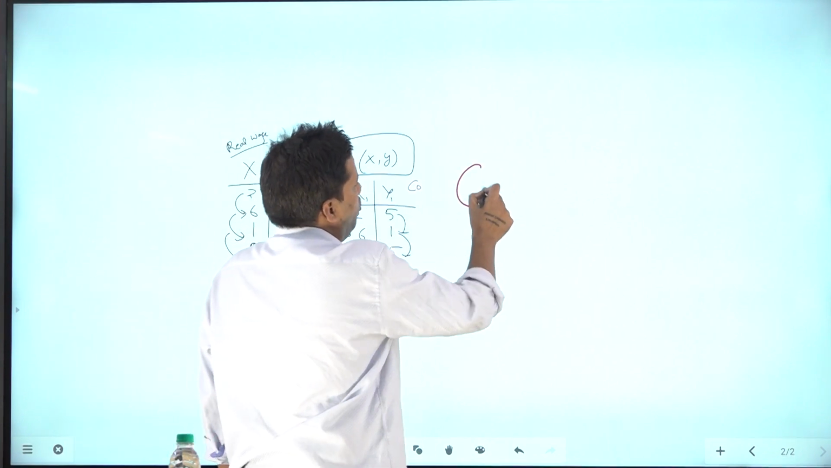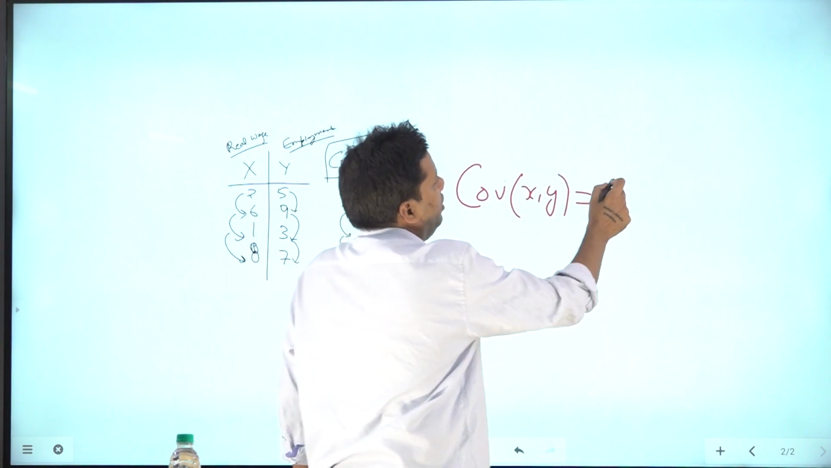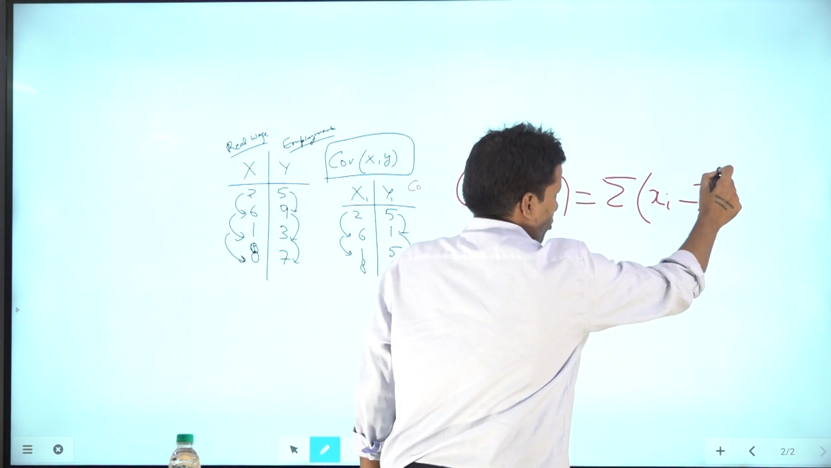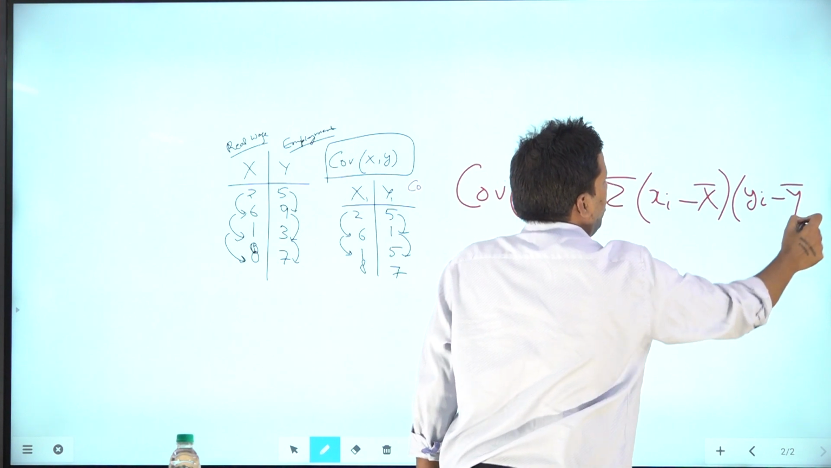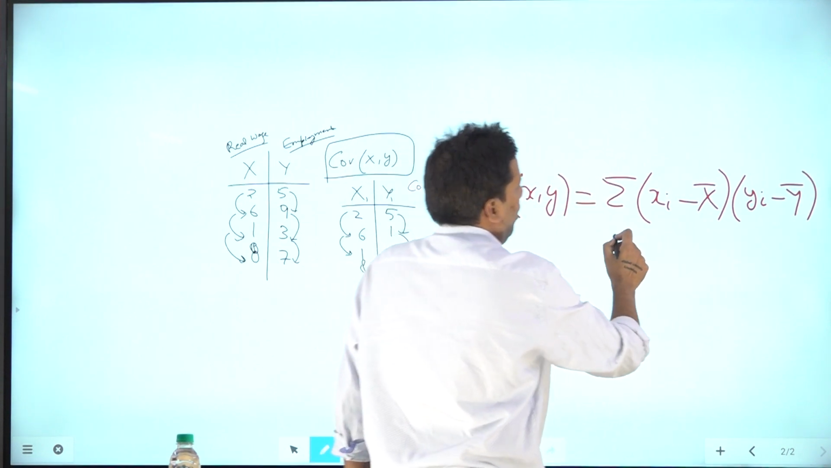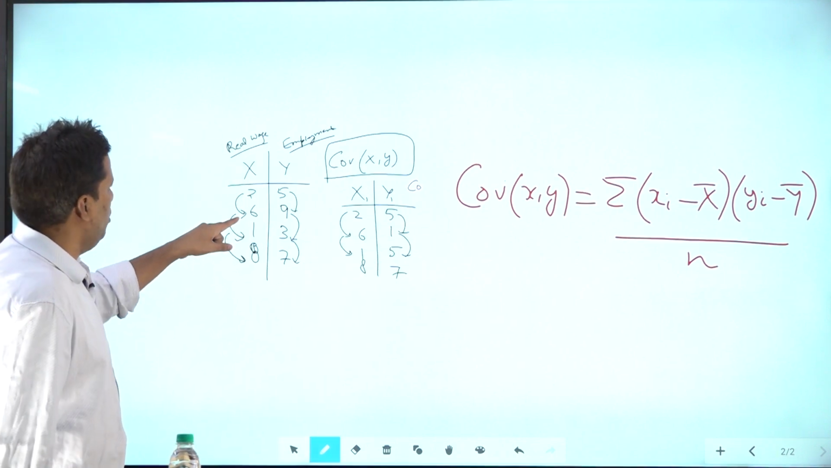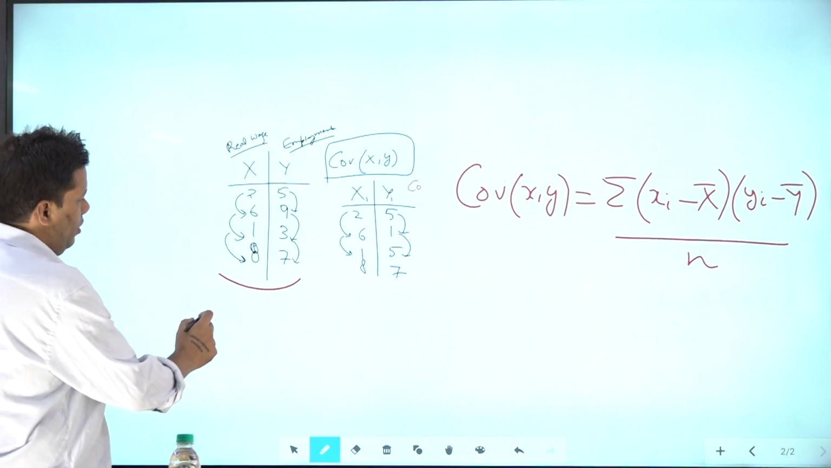Now covariance of x, y, they are two elements. It is given by xi minus x bar, that is the mean, into yi minus y bar, right? So upon n, right? This is your covariance. And let's say the series. For example, let's say you have to calculate for this series. So what will you do?